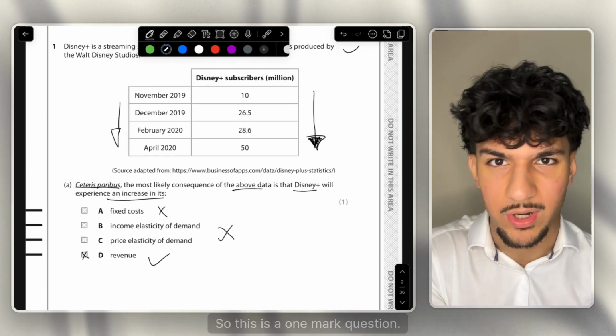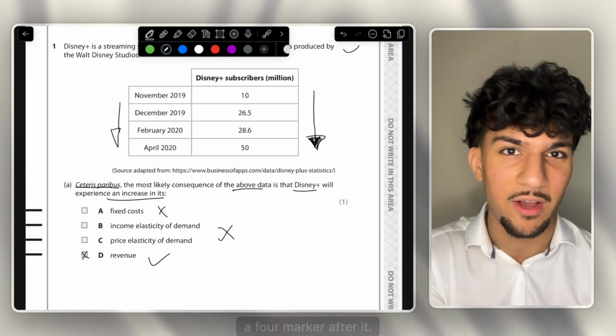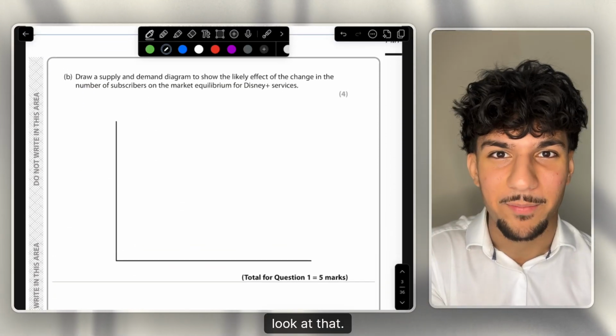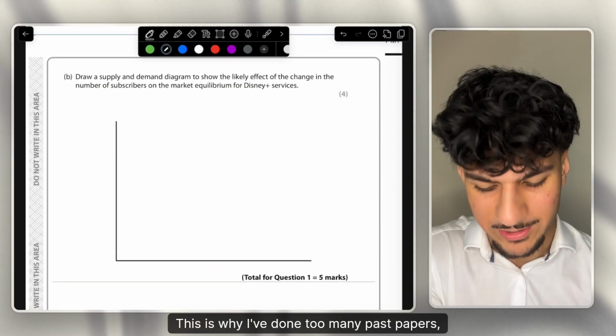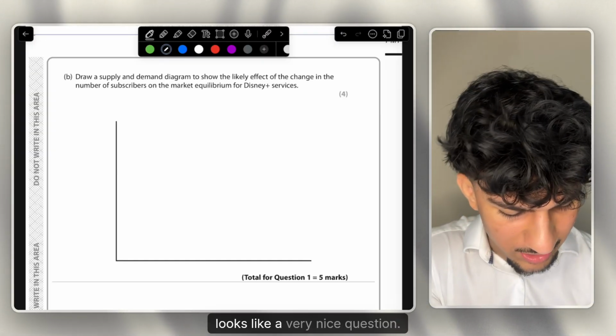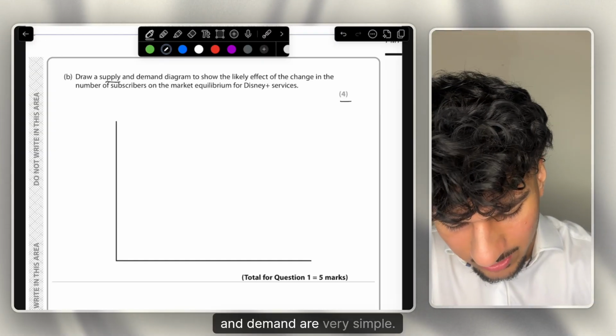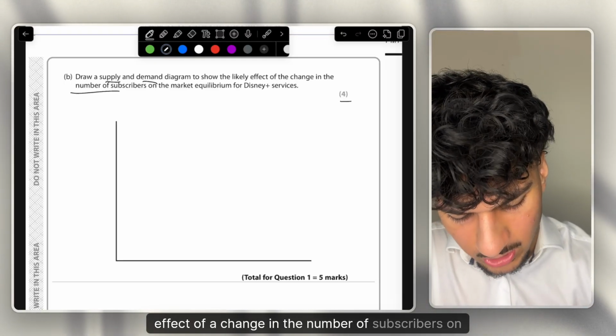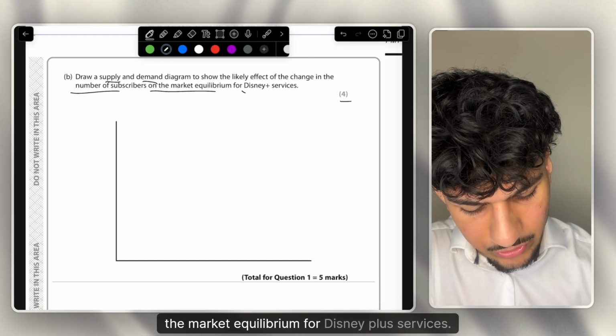So this is a 1 mark question. Whenever there's multiple choice, there's usually a 4 marker after it, and I haven't actually looked at this paper, so let's see if there is. And look at that. This is why I've done too many past papers, spent too much time in A-level economics. I can just already predict questions. Okay, well, looks like a very nice question. Supply and demand, draw a supply and demand diagram to show the likely effect of a change in the number of subscribers on the market equilibrium for Disney Plus services.